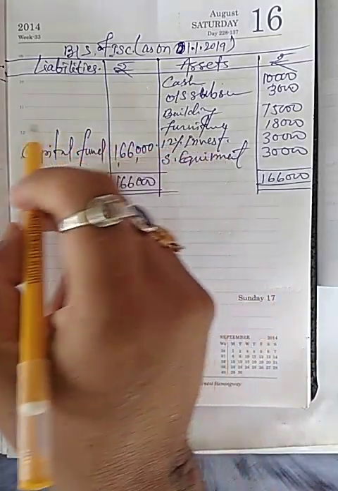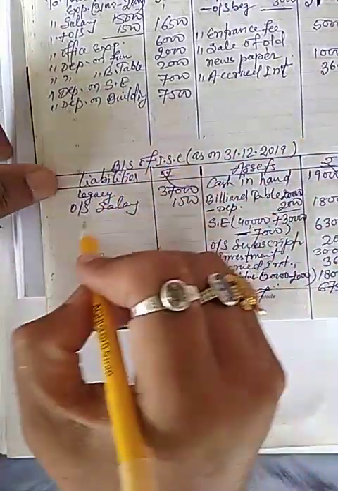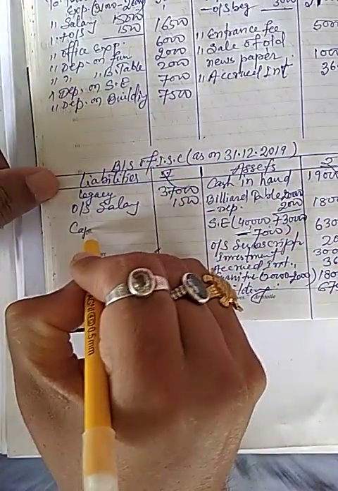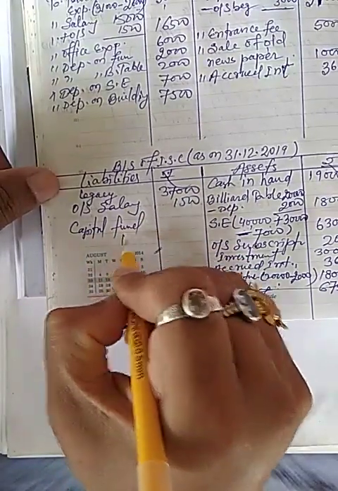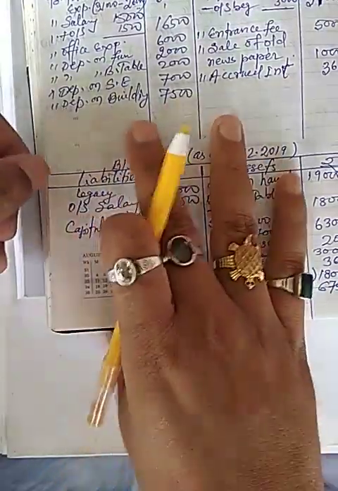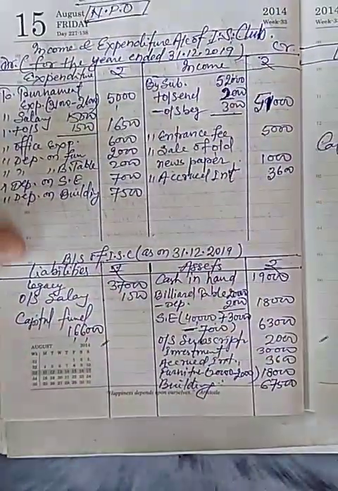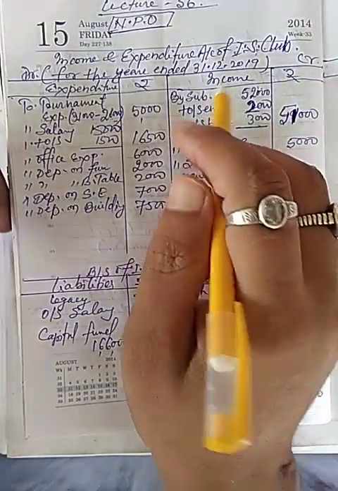Now this capital fund will transfer into balance sheet. So I will write capital fund 1,66,000.